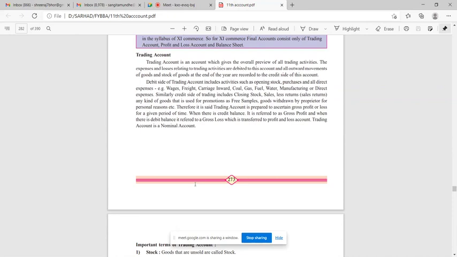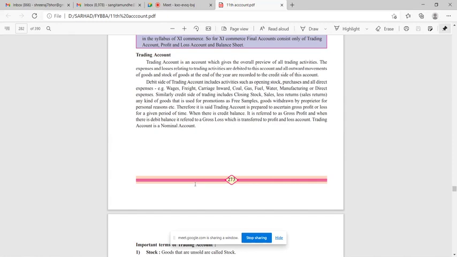Means the person who is dealing in goods and services, his business is to purchase goods and sell it for a higher price. So all the activities relating to product or goods are treated as direct expenses. And all direct expenses, which are directly related to your business, are debited to trading account.